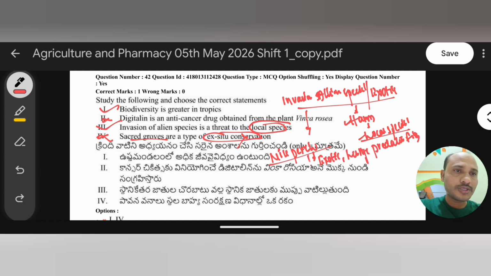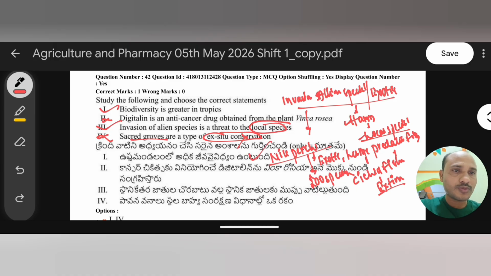Due to the invasion of the Nile perch in our rivers, more than 200 species of cichlid fishes have become extinct. So like that, they harm local species.